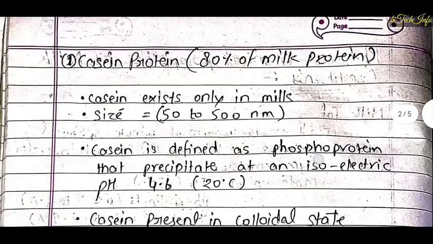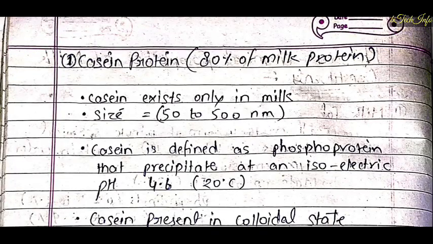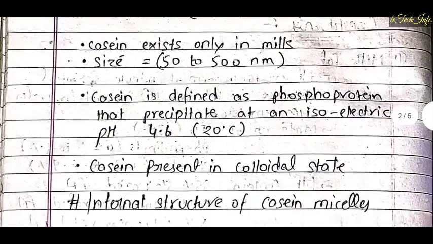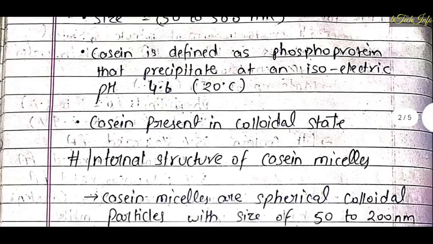So now we see the casein protein. They constitute about 80% of total milk protein. Now, casein exists only in milk. This is the only type of protein which is present only in milk. The size is about 50 to 500 nanometer. Casein is defined as a phosphoprotein that precipitates at an isoelectric point which is 4.6 pH at 20 degrees Celsius.